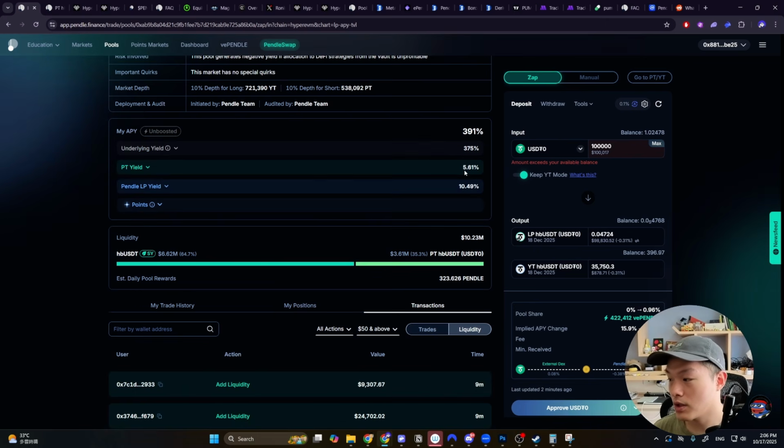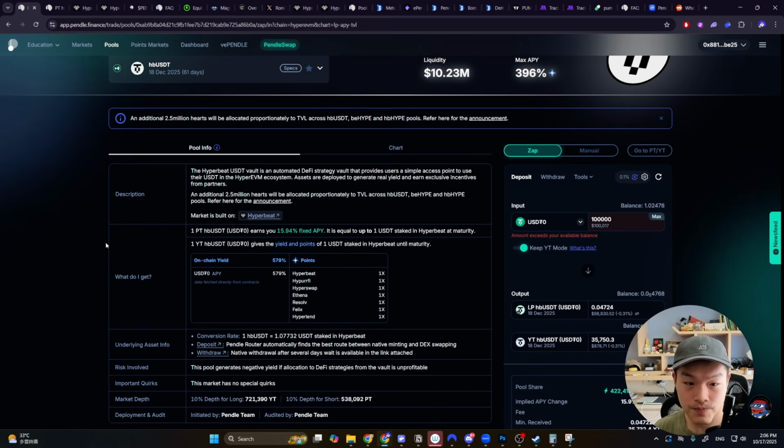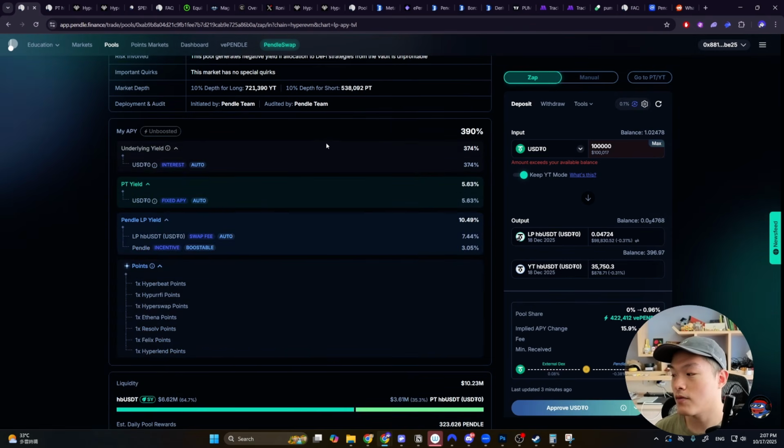Again, it depends on what you are trying to do. If you're trying to just get a fixed yield, then you could, of course, just buy the PT. But if you want the exposure to the Hyperbeat Vol as well, then providing liquidity could be a great way to do so. And what you will also notice is that they're having a points program, the 2.5 million Hearts, that is allocated to these pools, right? So if you're providing liquidity here, you're going to earn some airdrop points, and you can read more about the announcement here.